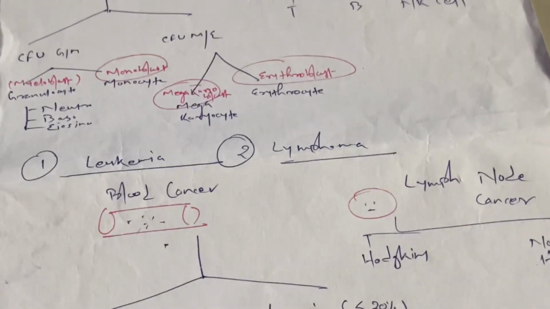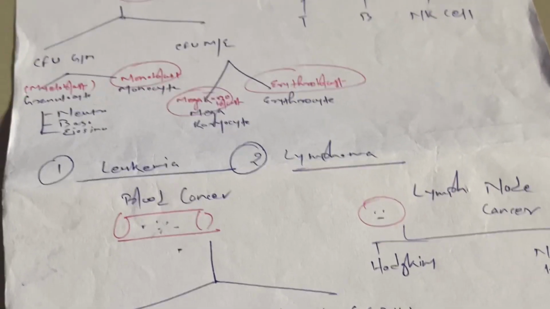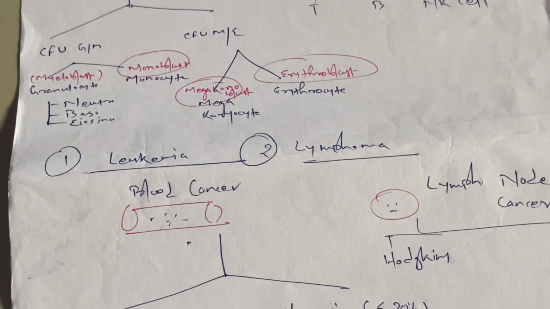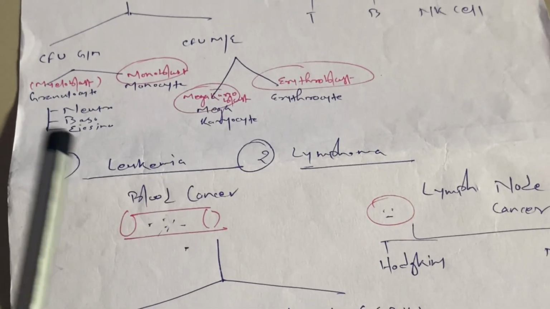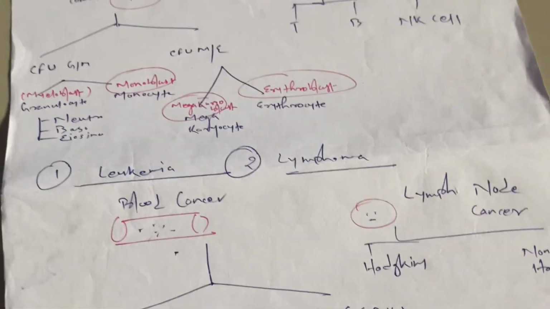In case of acute, there is blast. In case of chronic, there is cyte. But in case of myeloid progenitor, we don't call it myeloblast or myelocyte because it will restrict to only the granulocyte part, right?